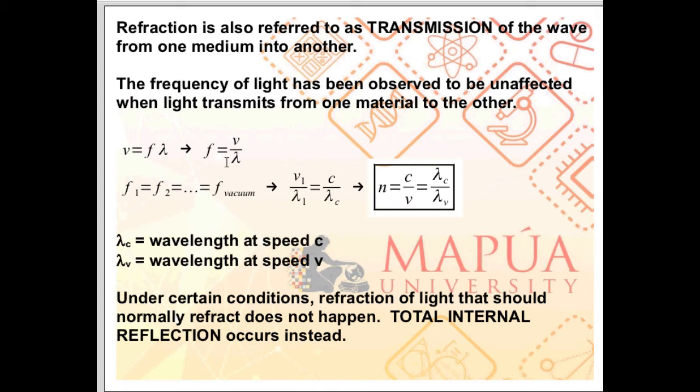Light is basically a periodic wave, so we can use the equation for the speed of a periodic wave. V is equal to F lambda. If we isolate F, F is equal to V over lambda. Since frequency is unaffected by the medium change, F1 is equal to F2 is equal to F3 and so on: frequency in medium 1, frequency in medium 2, frequency in medium 3, and so on. Meaning, V1 over lambda 1 is equal to V2 over lambda 2 is equal to V3 over lambda 3 and so on.